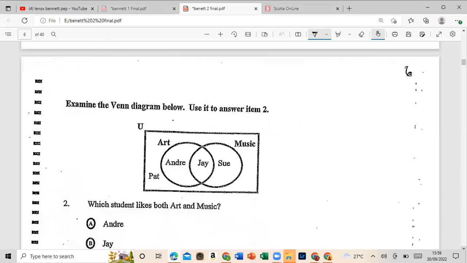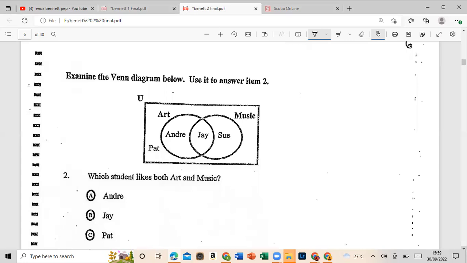Read questions carefully at least 3 times, all right? Very important. It says, examine the Venn diagram below. Use it to answer item 2. They give you here the universal set, we have arts and we have music as the subsets. We have Andre, Jay, Sue, and Pat. And question 2 says, which students like both art and music?